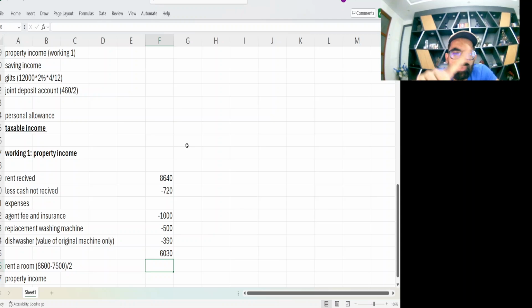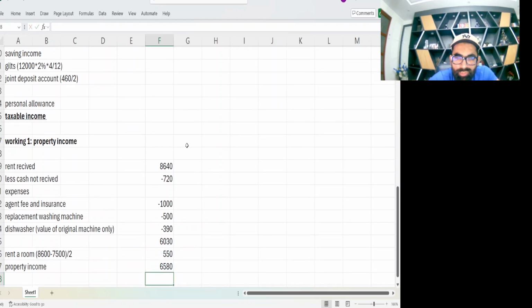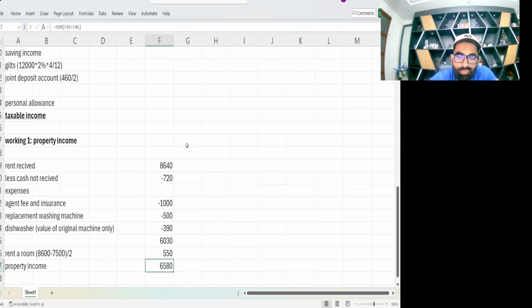Now see this: rent a room relief, 8600 minus 7500. We have to go for the most favorable manner, so the rent a room relief working is better. 8600 minus 7500, and divide by 2 because husband and wife, and we are only calculating for the wife, so it will be 550. Now calculate the total property income. Total property income is 6580.